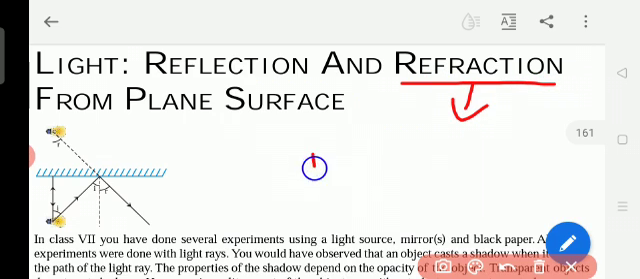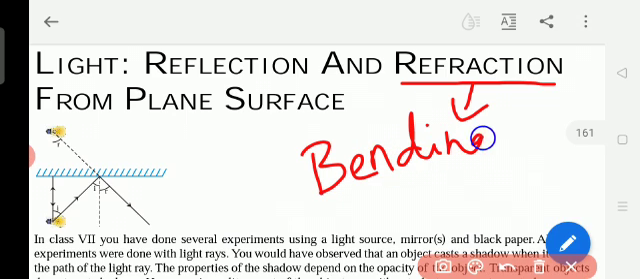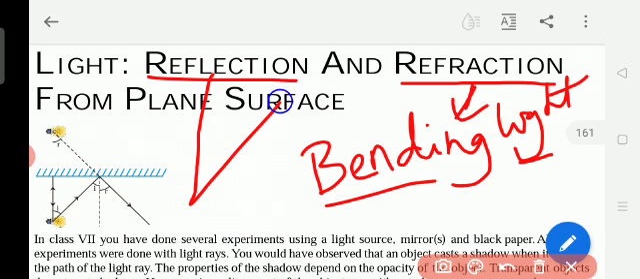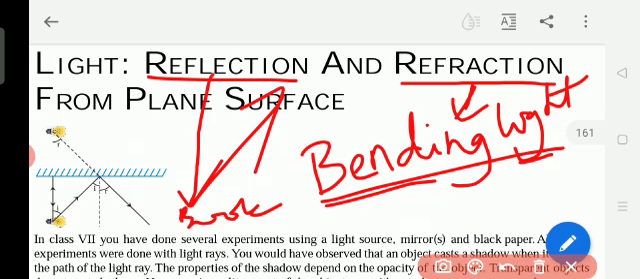Then refraction. Refraction means simply bending of light. It is called refraction. Just write this, refraction. Reflection means how much light falls, that much light will be reflected back. It is the reflection. Okay, so refraction means bending of light. First, we study in detail the reflection through so many examples.